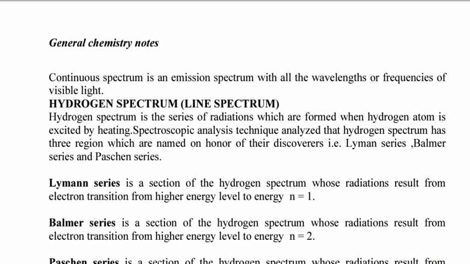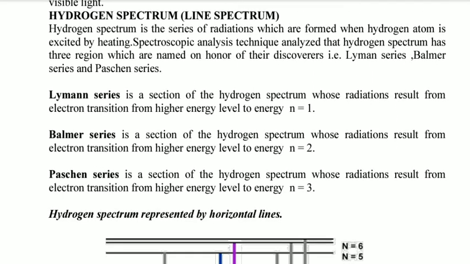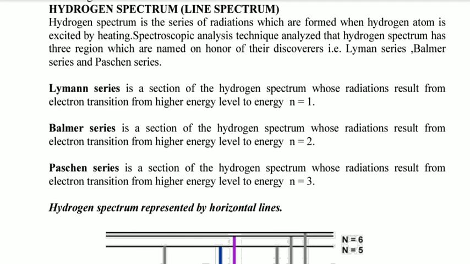Now, let's go on to hydrogen spectrum. Hydrogen spectrum is a line spectrum. That's the first thing you must know. Hydrogen spectrum, by definition, is the series of radiation formed when a hydrogen atom is excited by heating.